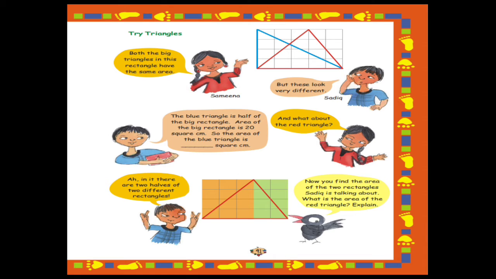Now let's see ahead what is given. Try triangles. Okay, let's read what Samina says. Both the big triangles in this rectangle have the same area. Now Samina is saying that both the triangles that are present in this rectangle have the same area. So is it true? How will we check?